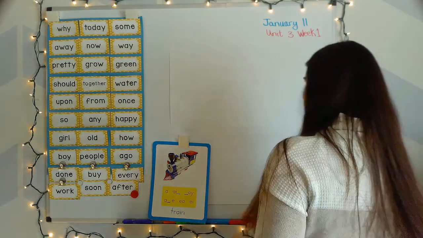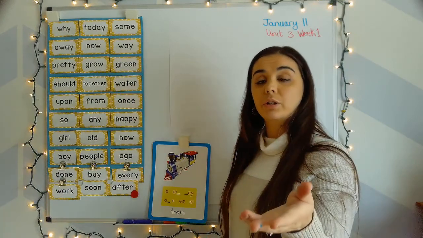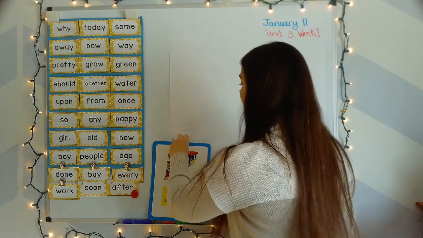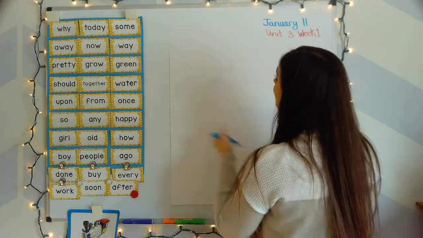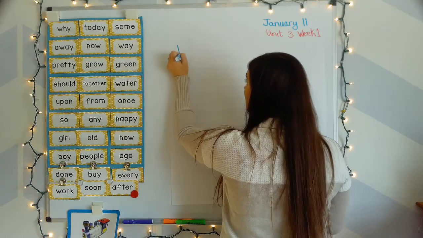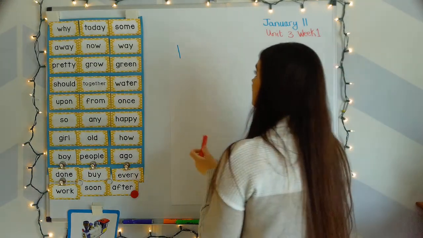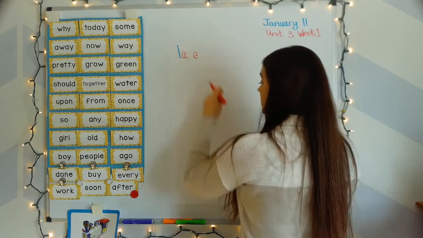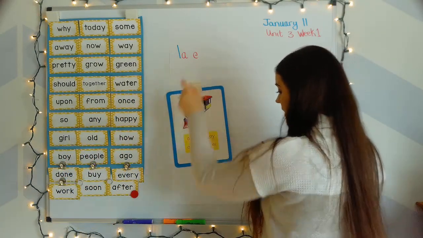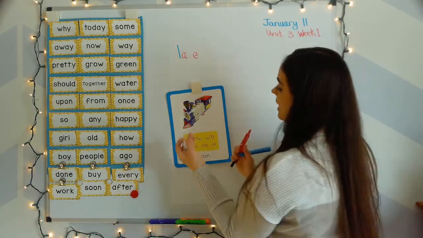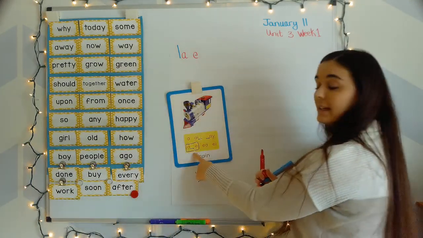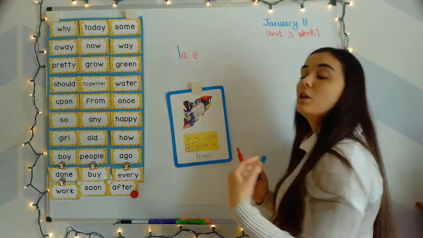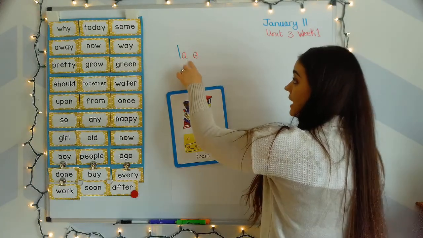All right, first word, late. Your turn. L, a, t, late. L says l. And this week, we are working on the long A spelling, A blank E. So that means the blank in A blank E just means that there's going to be another letter here.